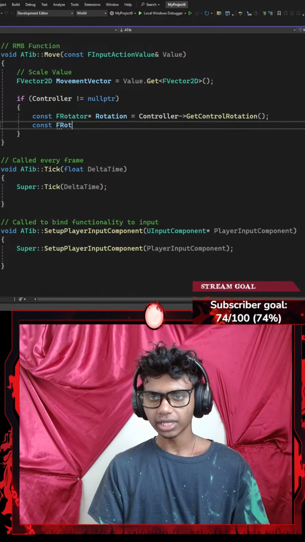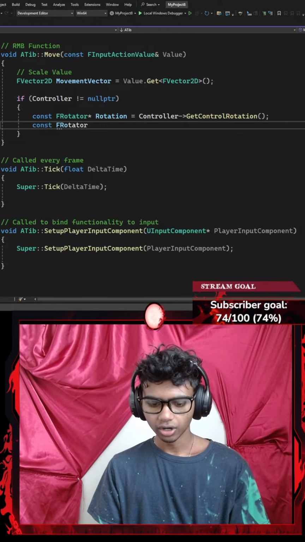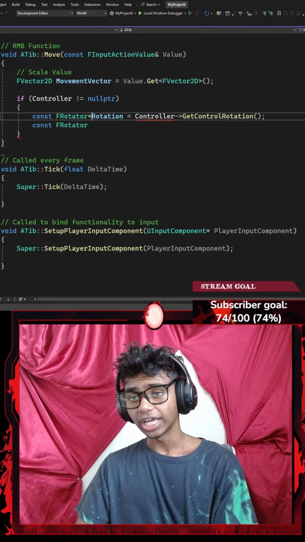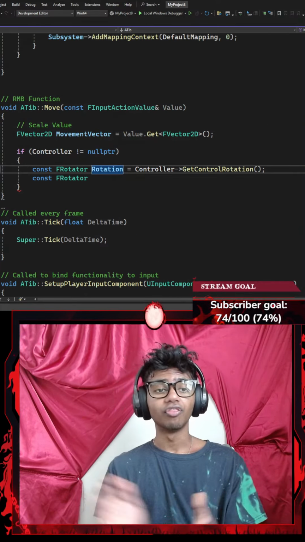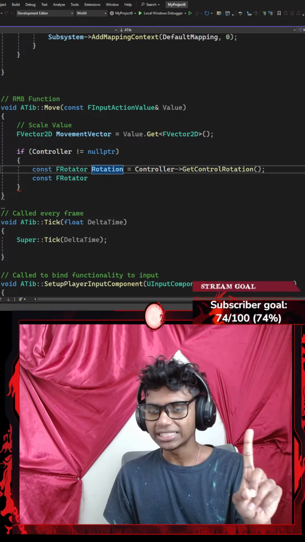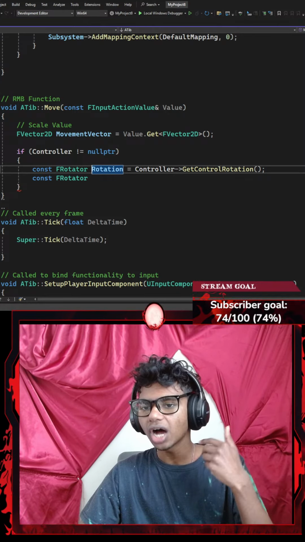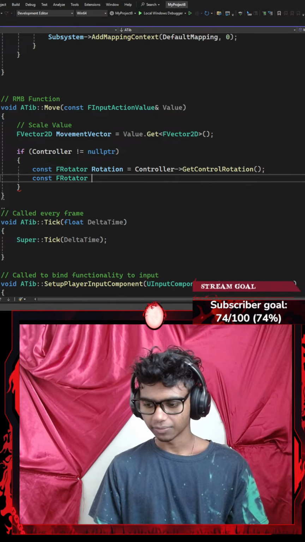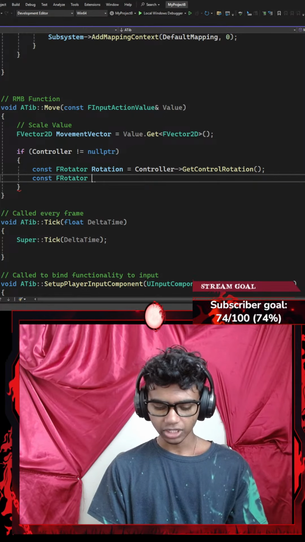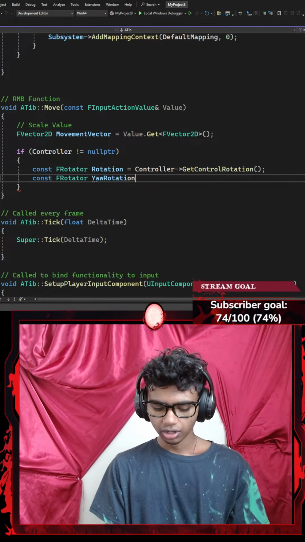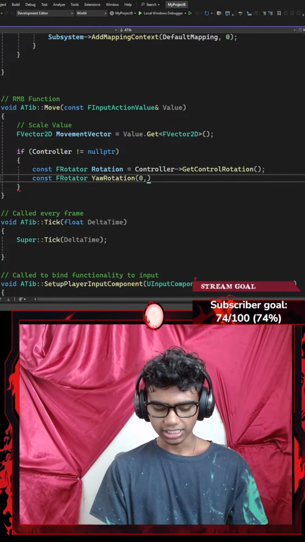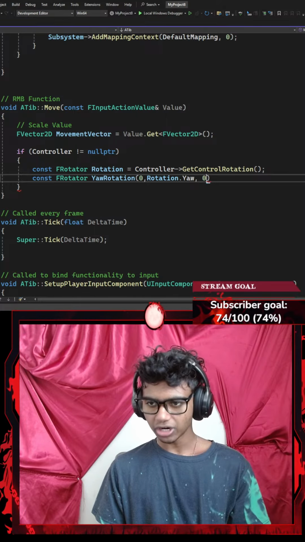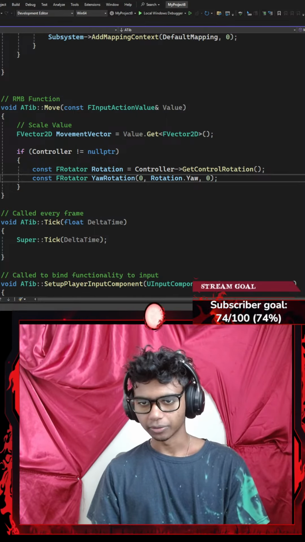Okay, I'm gonna go with something like F rotator, R-O-T-A-T-O-R, which is gonna be represented by, maybe my F rotation is not gonna be a pointer. There we go. That's the basic mistake that I keep making. So it's not gonna be represented by a pointer. Now for my second F rotator, let's go with yaw rotation, this function, which requires three parameters: 0, my rotation local variable dot the yaw, and the third parameter is going to be 0, and then end this with a semicolon.